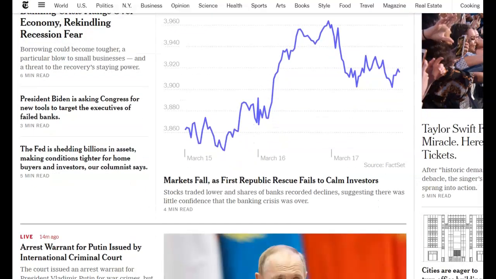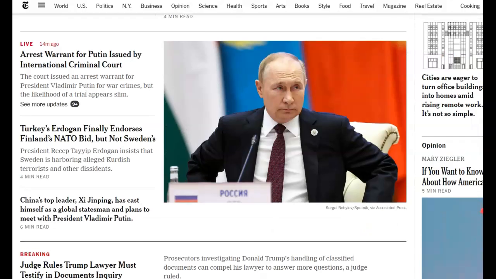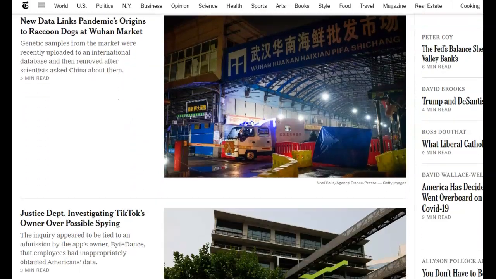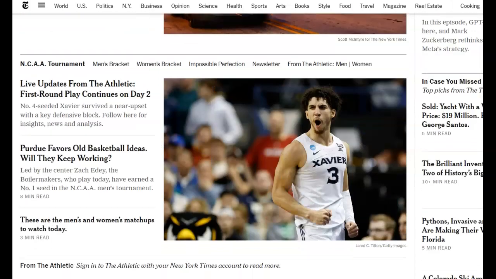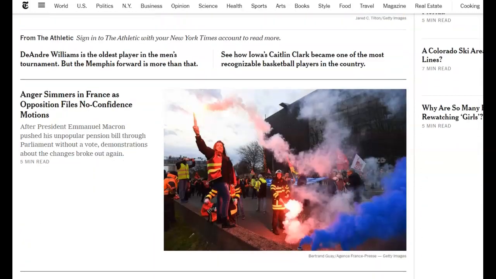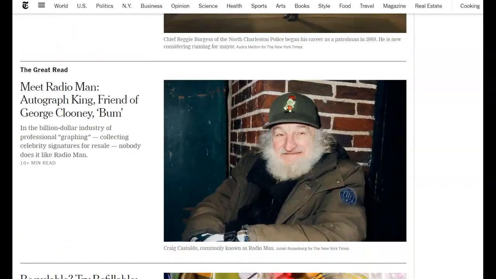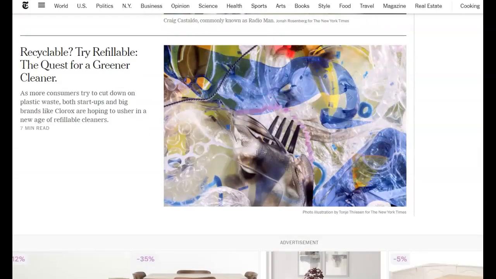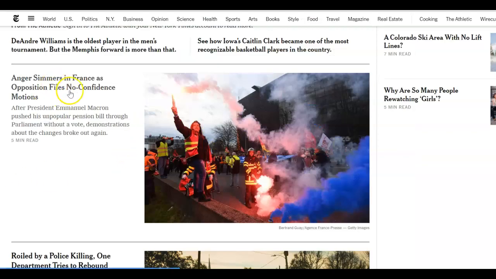Okay, now I can just see if there's any articles that interest me. No matter what I click on, there needs to be something that's got an opposing view. So it needs to be something a little bit controversial. It can be anything that catches my interest as long as it's one person's point of view, and I'm either going to agree with that point of view or disagree. This article looks like it might have an interesting perspective.